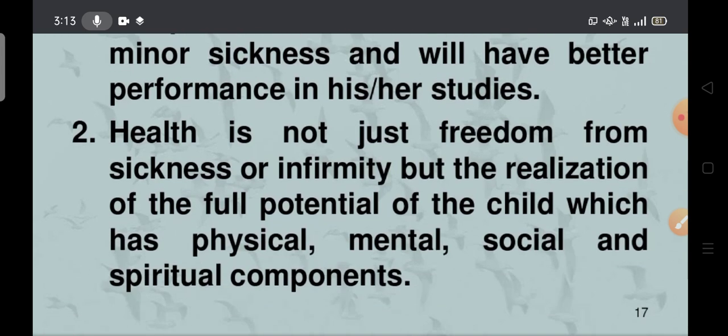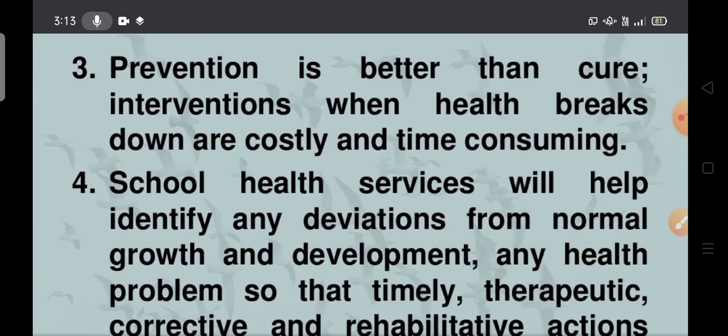Health is not just freedom from sickness or infirmity, but the realization of the full potential of the child, which has physical, mental, social and spiritual components. So prevention is better than cure. Interventions when health breaks down are costly and time consuming. Everybody knows prevention is better than cure. That is the reason, if a problem is there, if suddenly we feel sick, what will happen?